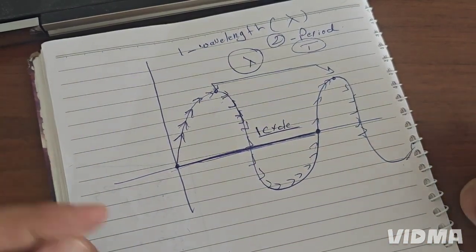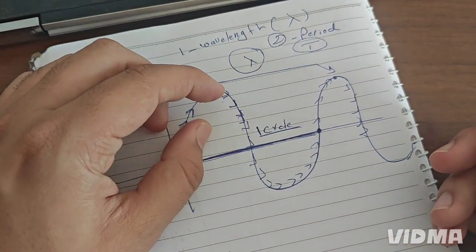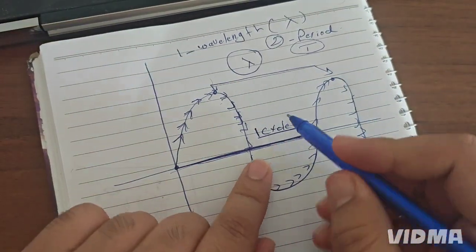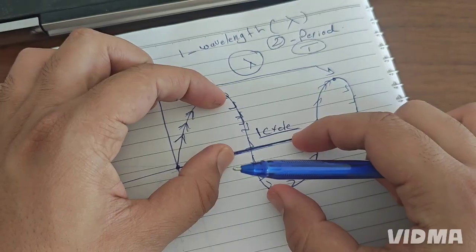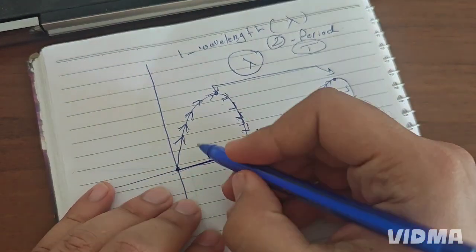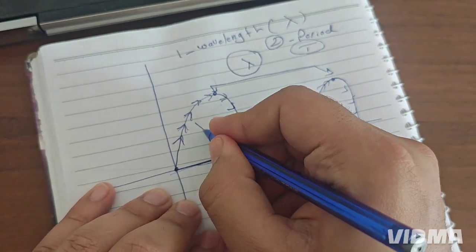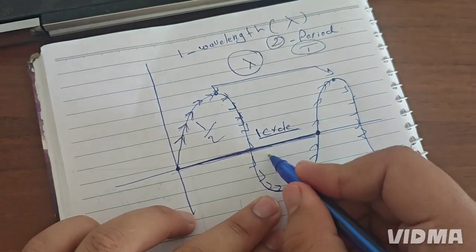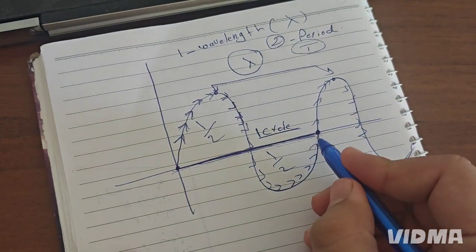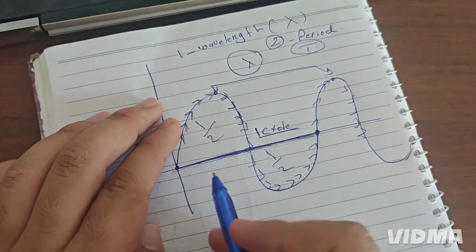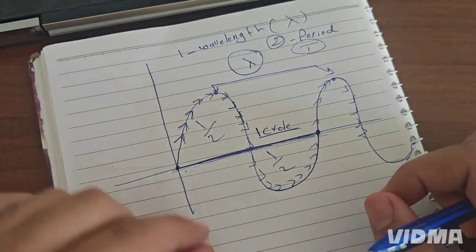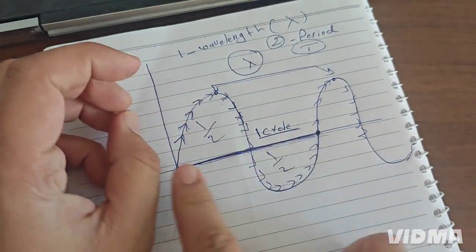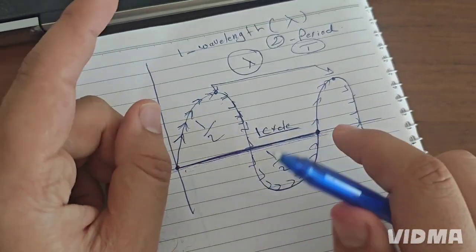Or I can tell you by another way. If we have two waves combined, this becomes one cycle. This wave from the up and this wave from the down together will be one cycle, because this small wave from the up is half, and this small wave from the down is half, but together they will be one cycle.